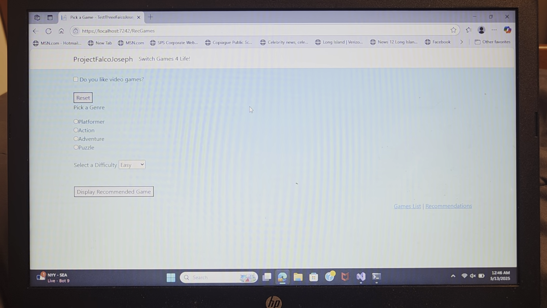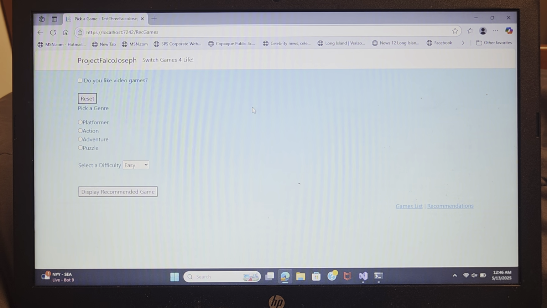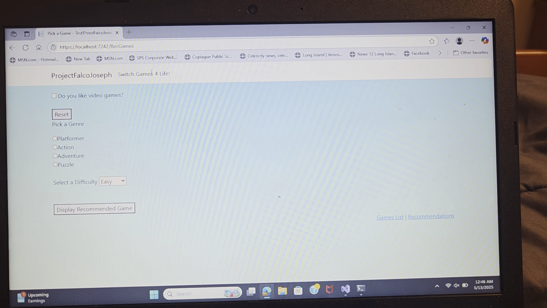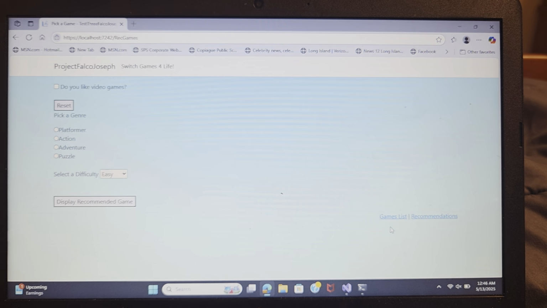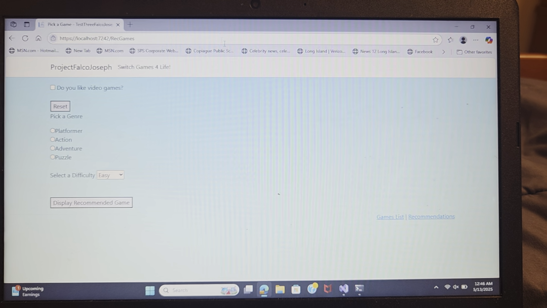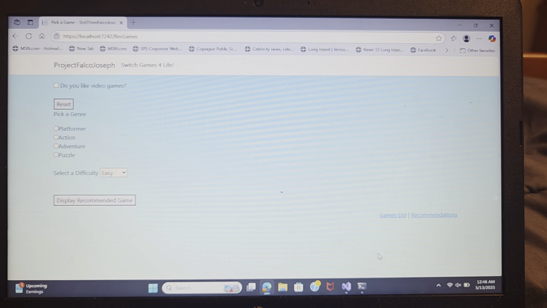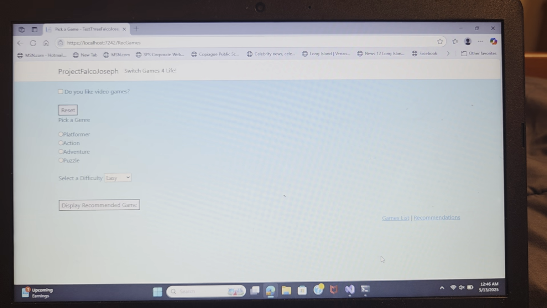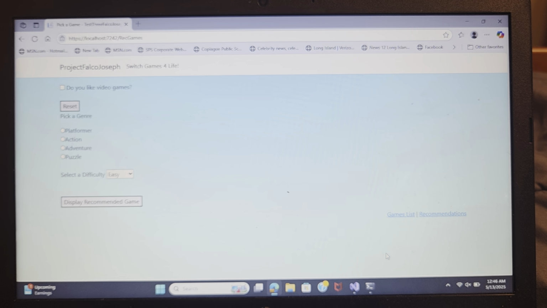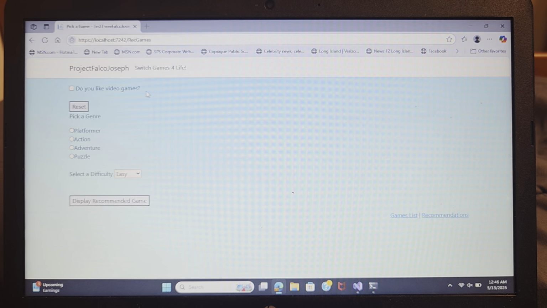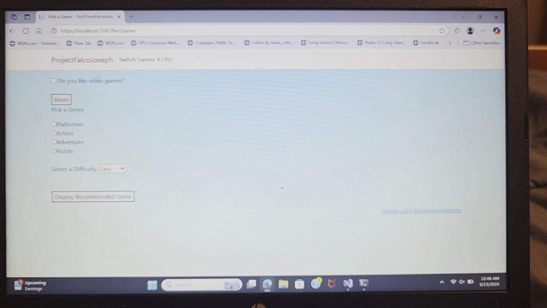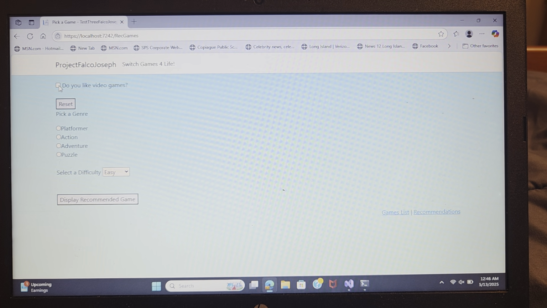Now we basically have our starting point here with a little upper border and lower border to show off some nice little details or things that you may want to explore next. But let's focus on the main part here. So we have a switch button here, which we can click.